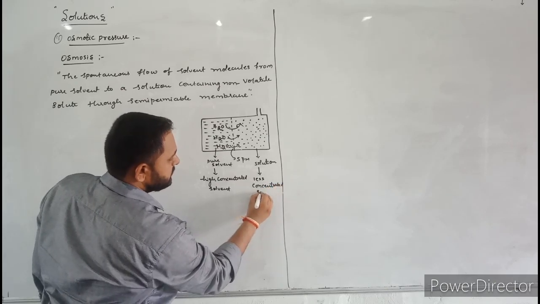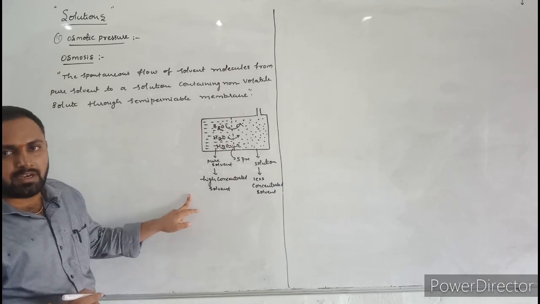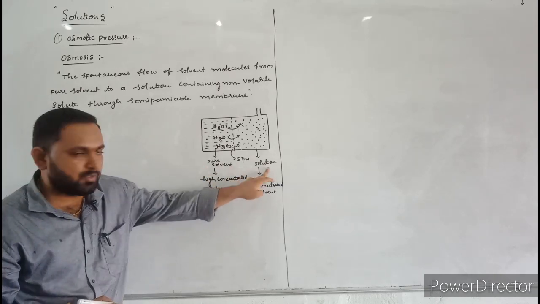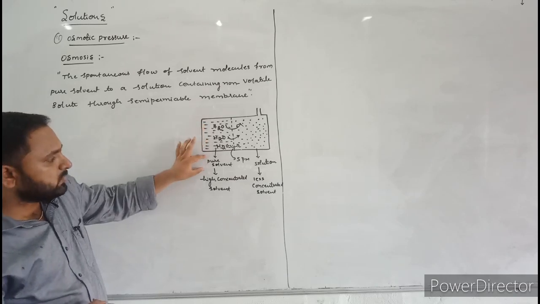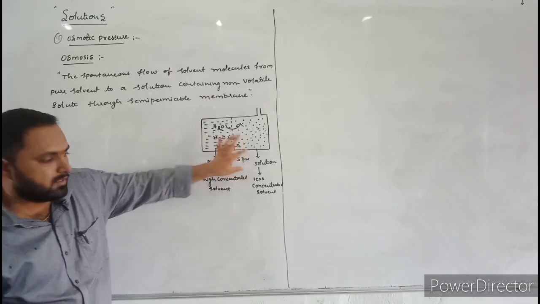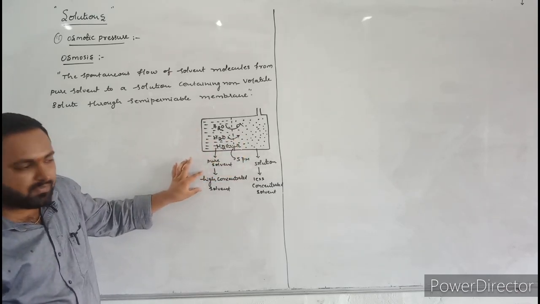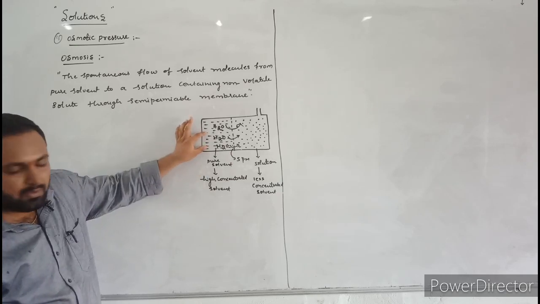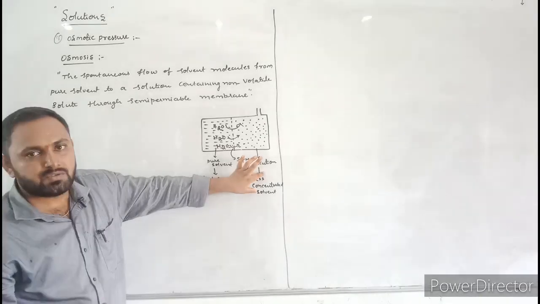Due to the difference in concentration between pure solvent and solution, water molecules flow spontaneously from pure solvent to solution. Why? Because pure solvent is high concentrated solvent, so water molecules flow from high concentrated solvent to less concentrated solvent.